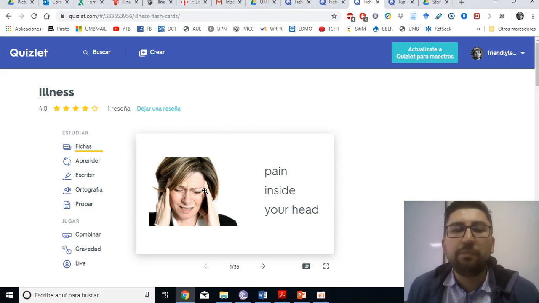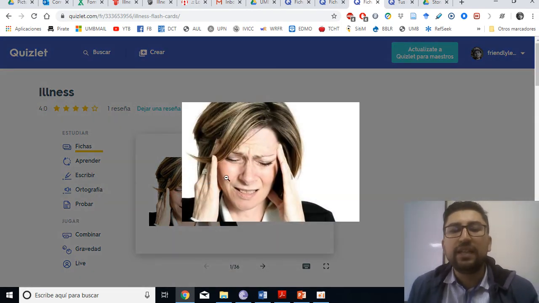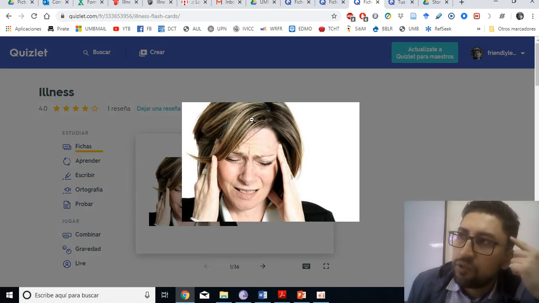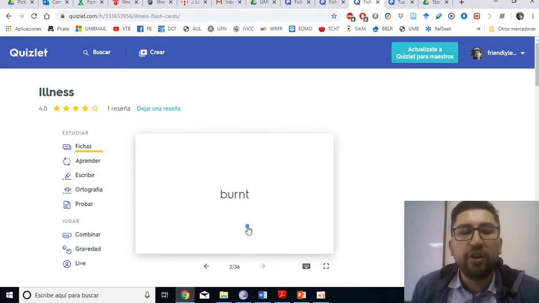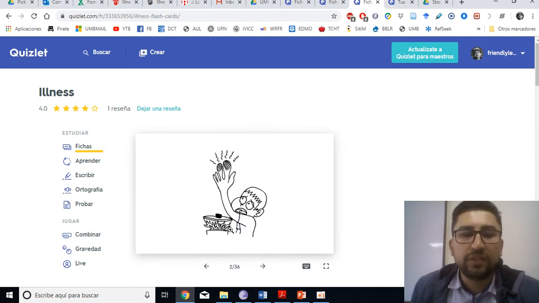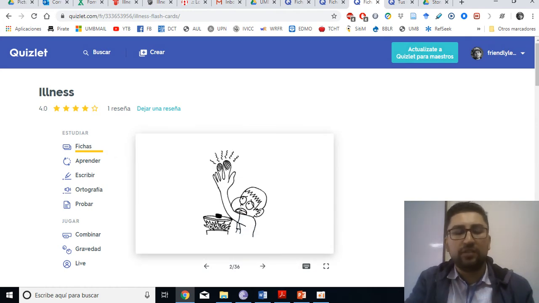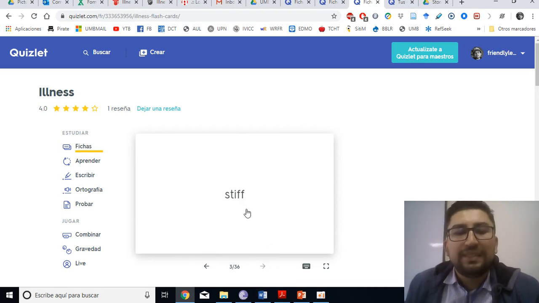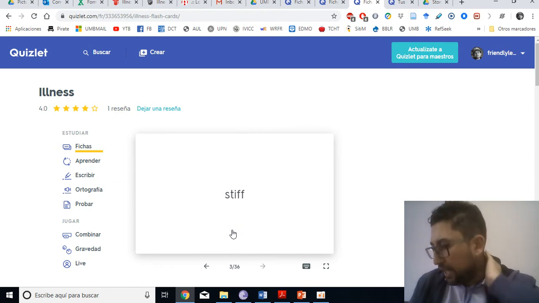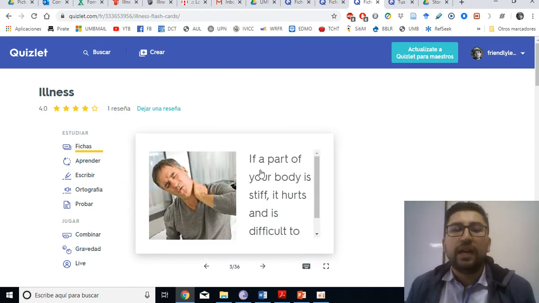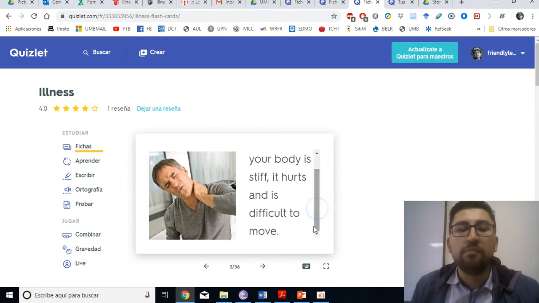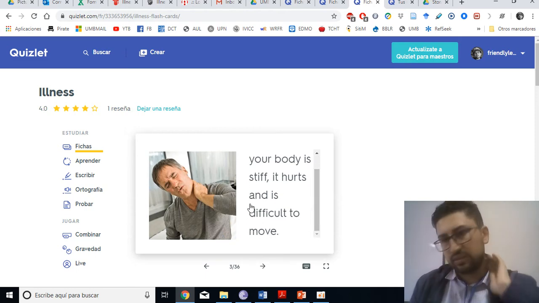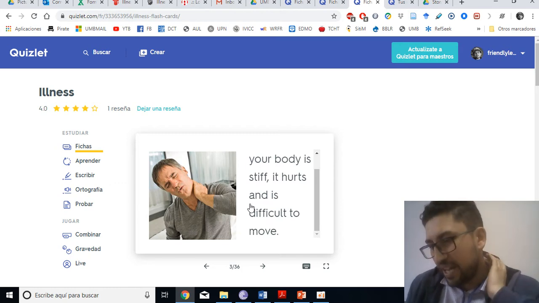So headache is pain inside your head. You can zoom a little bit to the image so you remember, and you can go with the next one. Burned. This is burned when you have something hot and you just touch it, you get burned, right? Stiff is when you have a pain in your neck, for example. It says if a part of your body is stiff, it hurts and is difficult to move. So the most characteristic thing is the stiff neck.